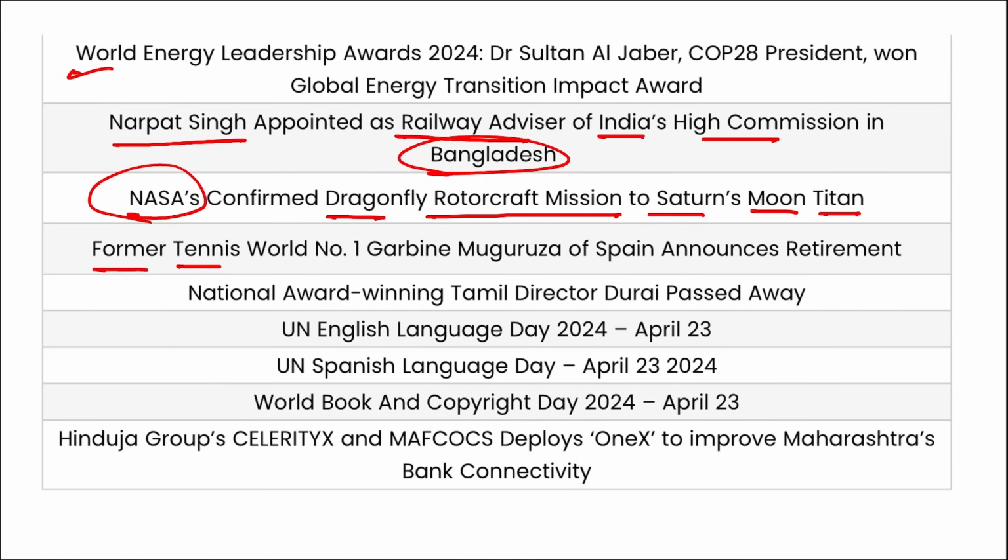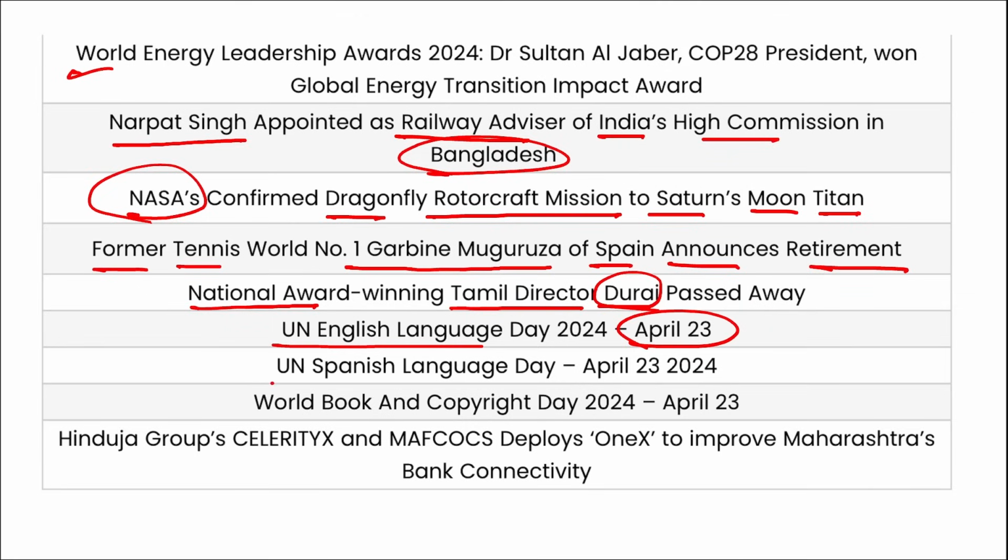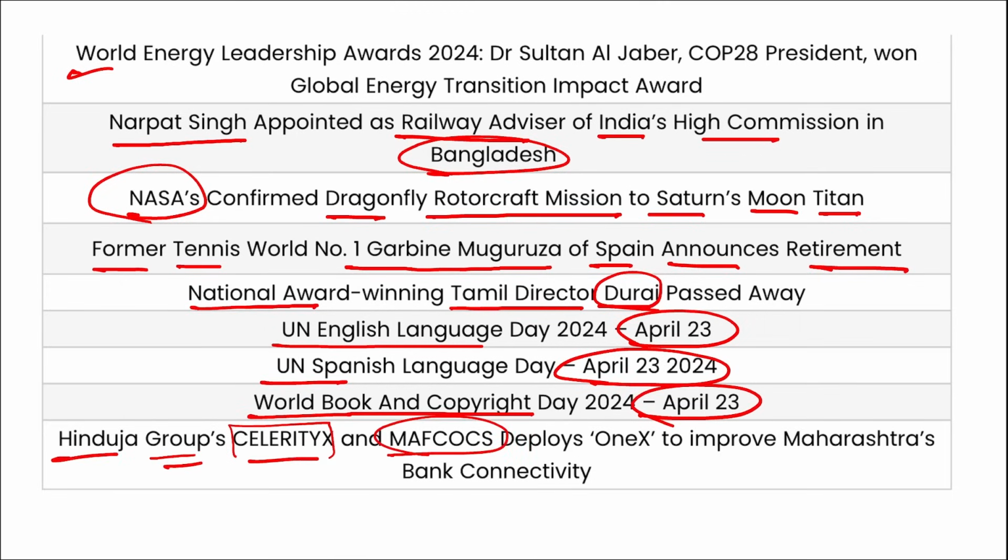Former tennis world number 1 Garbine Muguruza of Spain has announced retirement. National Award winning Tamil Nadu director Durai recently passed away. UN English Language Day 23rd April, UN Spanish Language Day 23rd April, World Book and Copyright Day 23rd April, and Hinduja Group's Celerity X and MEFCOS deployed 1X to improve Maharashtra's bank connectivity. So these are your important current affairs for the day.